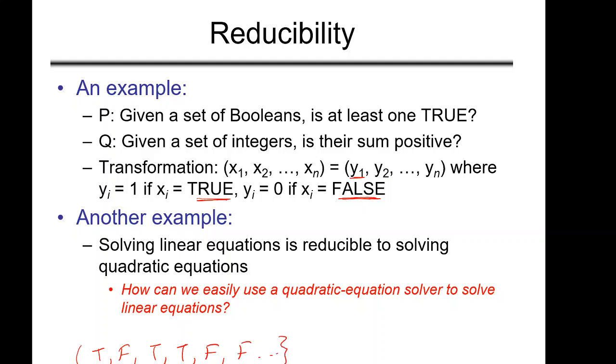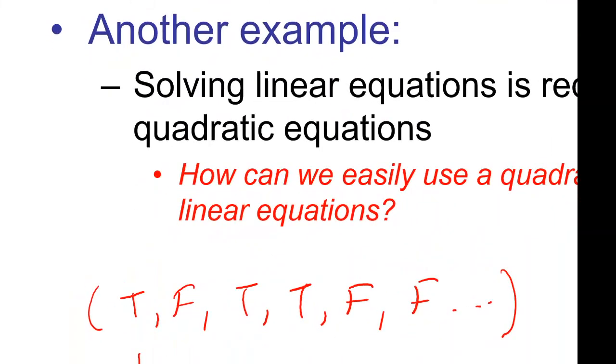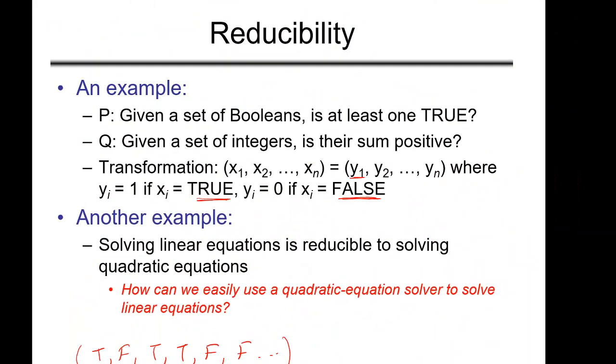We can convert it into a problem of sum of integers. Suppose we know how to solve this sum of integers problem. If the sum is positive, it means there is at least one true in the sequence. So we convert it into 0 1 1 0 0, like this.